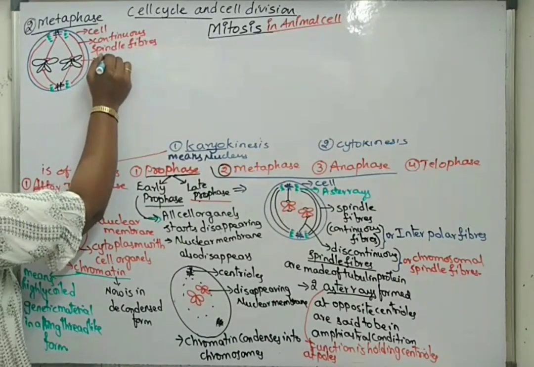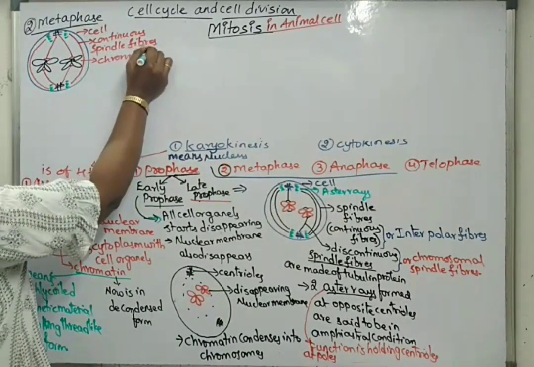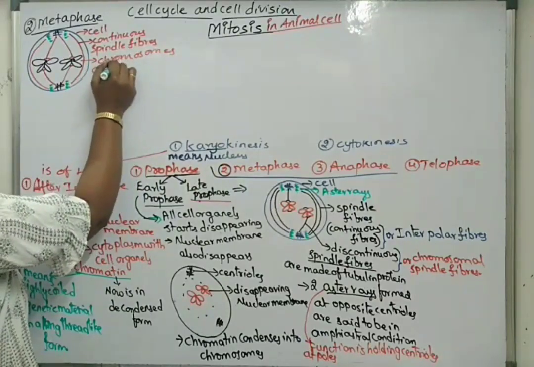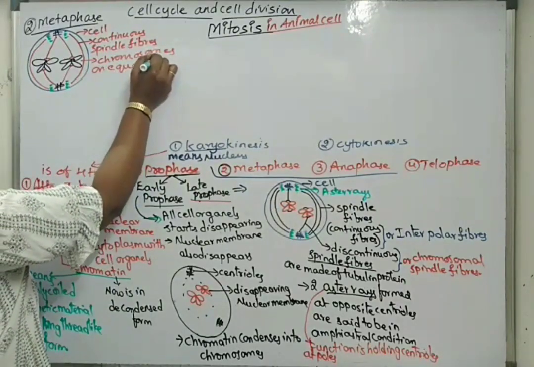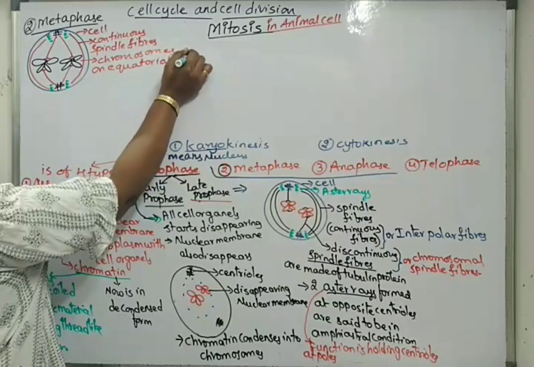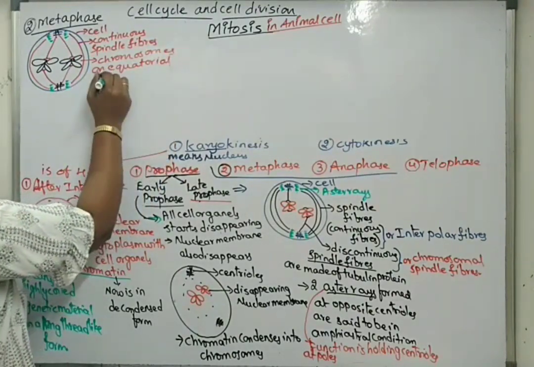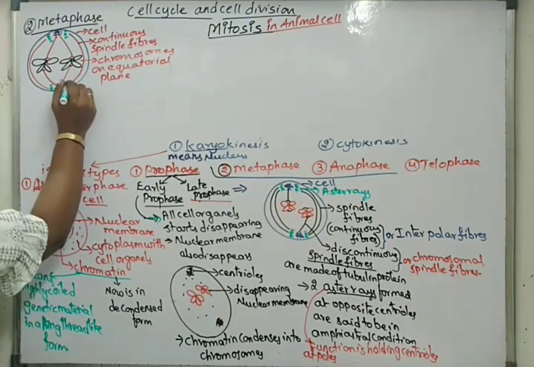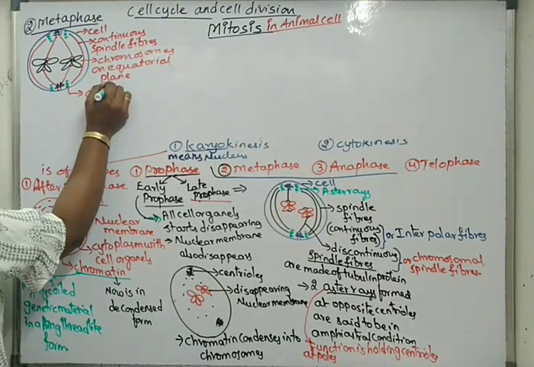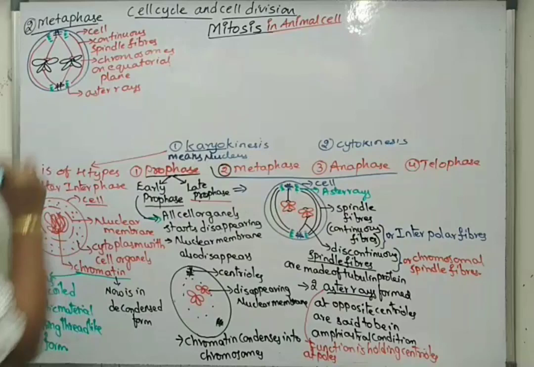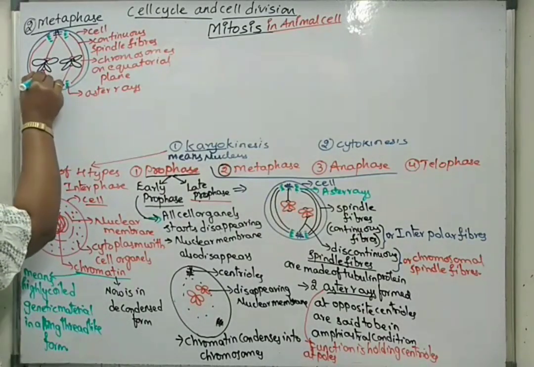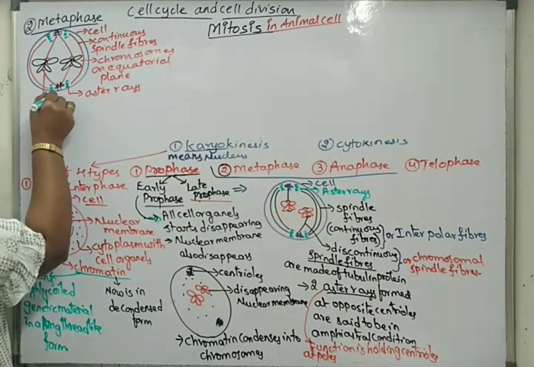These will be the chromosomes on the equatorial plane. These will be aster rays. And this will be discontinuous spindle fibers.